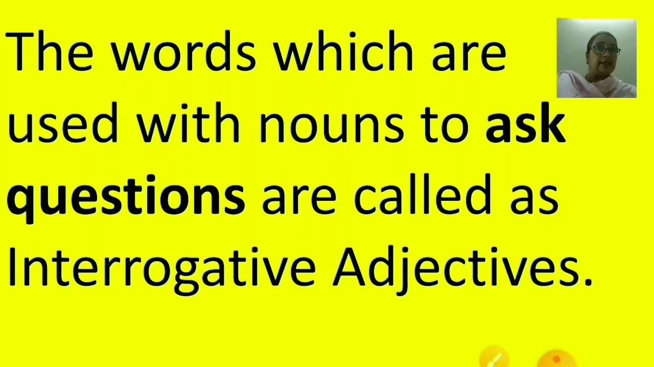What time is it? So the word what is used with the noun. And whose book is this? The word whose is used with the noun, book. So they are called as interrogative adjectives.